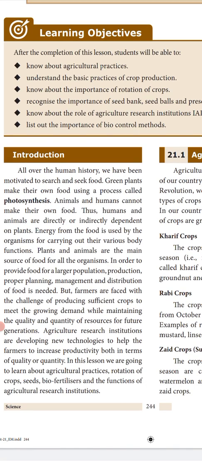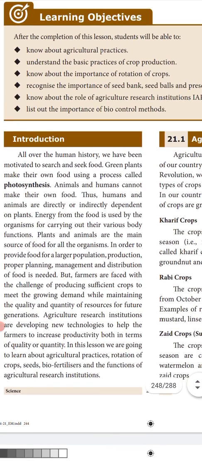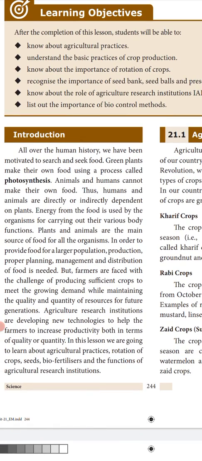So all the animals are dependent on these plants. We directly and indirectly depend on these plants. And they don't only give food, they also purify the air. They take in carbon dioxide and give out oxygen. So plants are very, very important.